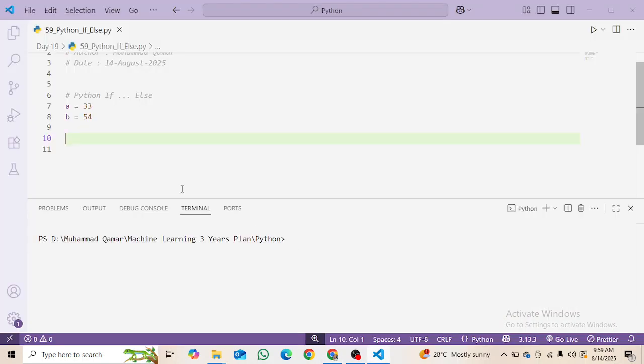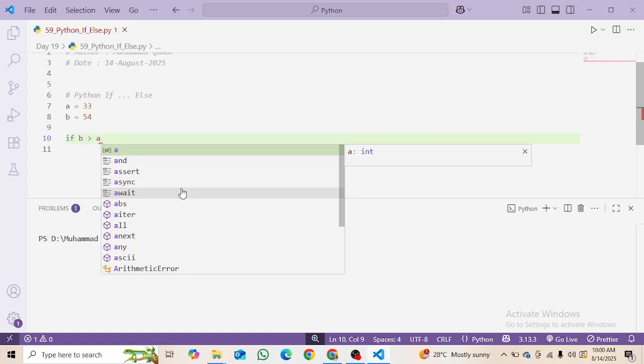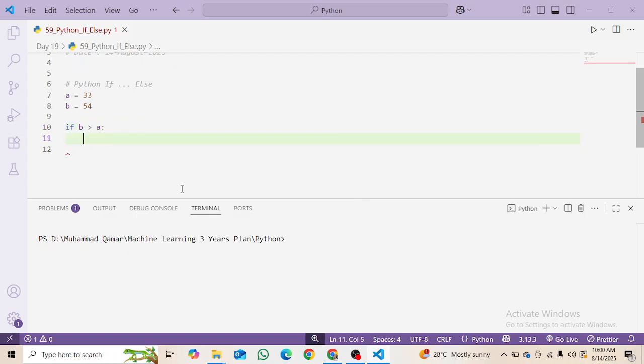First of all, we have to write the if keyword and then I'm going to use the logic. So here I'm using the logic: if b is greater than a, then I am going to use the colon and enter so that it will indent 4 spaces here.